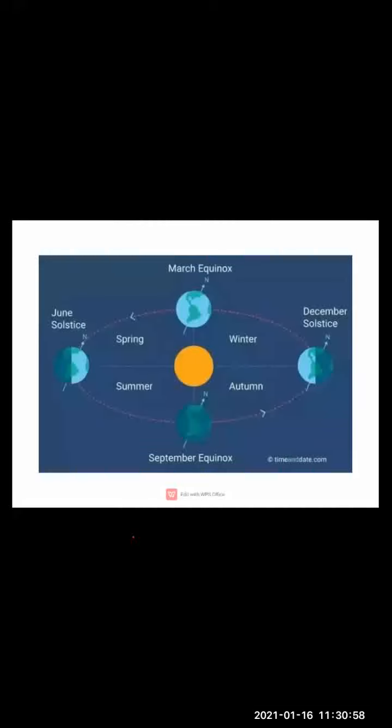Okay, so for example, in the region between 66 degree 30 minutes and 90 degree, that is the Arctic Circle and Antarctic Circle, this region and the poles, in both hemispheres, receive extremely slanting sun rays.